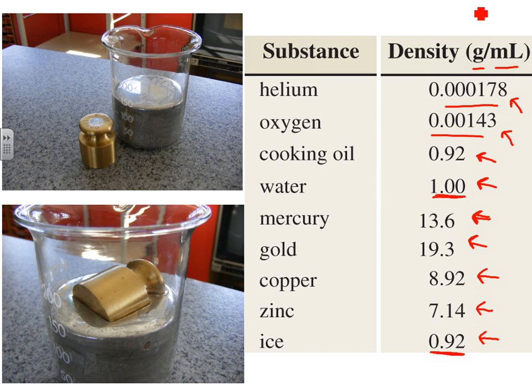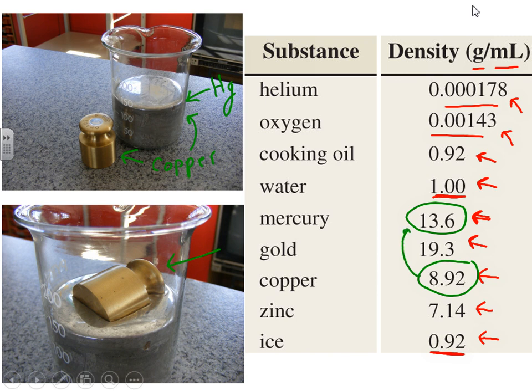Here we have a really interesting picture of this. Here is brass, which is mostly copper, and it is placed in liquid mercury. So this right here is liquid mercury. The symbol for mercury is Hg. If you throw the brass cylinder in the liquid mercury, it floats. That's because mercury's density is greater than copper's density. Anything that is less dense will float in a substance that's more dense. So this is an example of two really dense materials, but one still floats in the other.